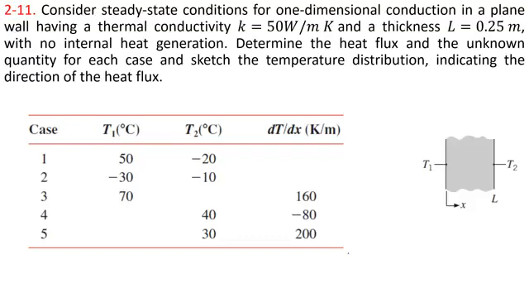This is the simple schematic of this problem. X is positive in the right direction. T1 and T2 are mentioned at the two faces of the wall, and we have to find dT/dx or T1 or T2, or simply find the unknown for each of these cases. And for all 5 cases we have to find the value of heat flux.